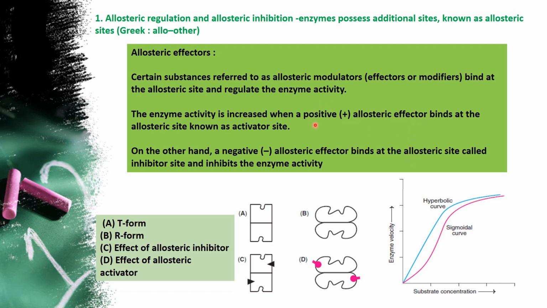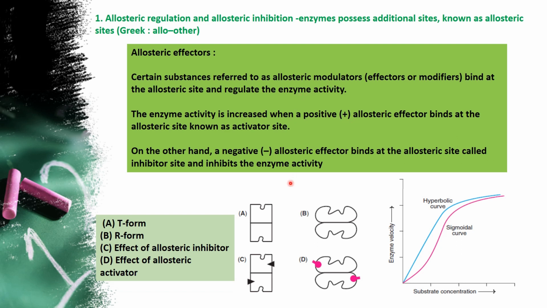When it is inducing a positive regulation, it is called effector. When it is going to inhibit, it is called modifier or regulator. So it is called positive allosteric effector or negative allosteric effector. Negative refers to inhibition and positive refers to initiation, that means activation. So both can be done by the modifiers at the same site called allosteric site.